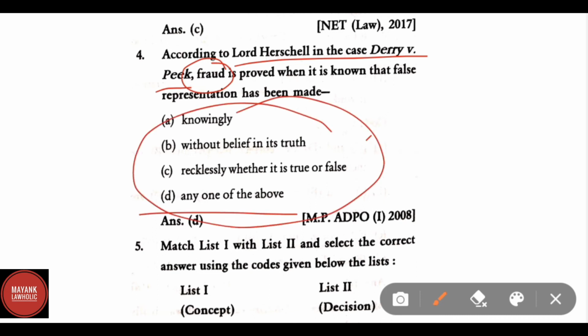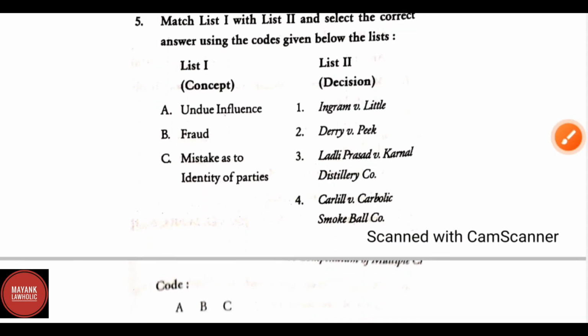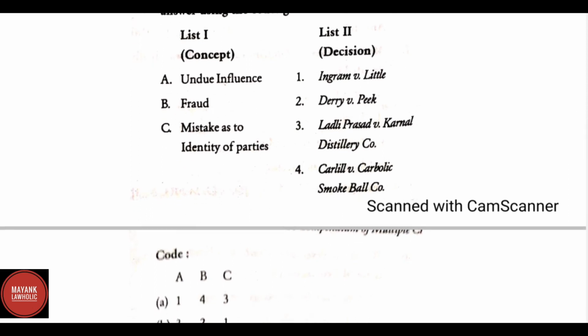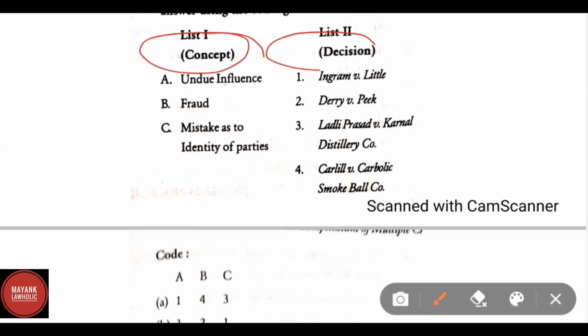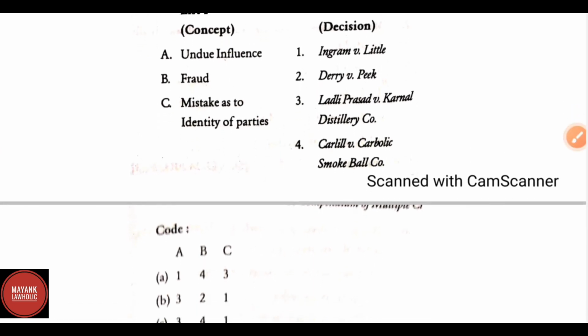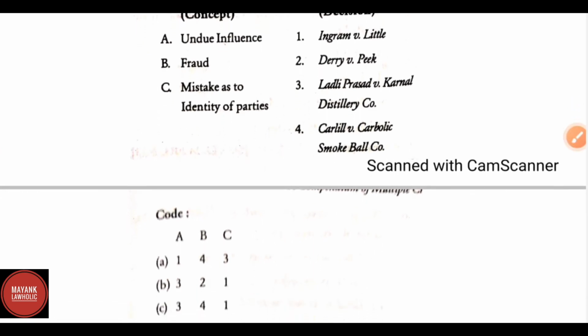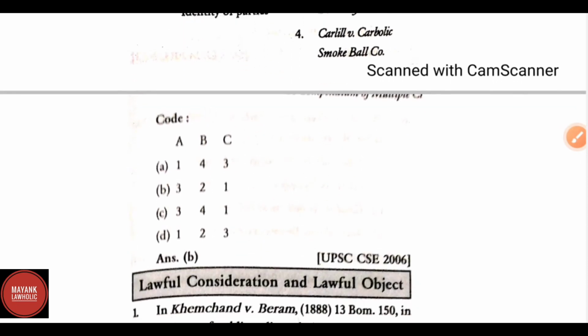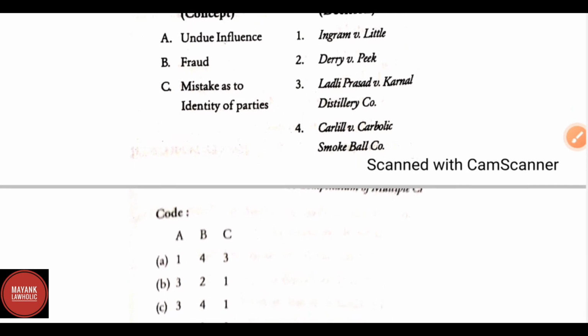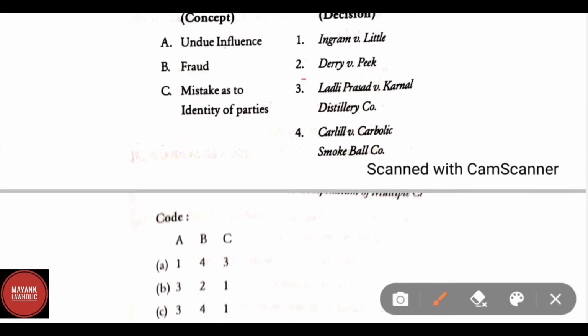Knowingly, without belief in its truth, and recklessly, whether it is true or false. Again, the question is match the following: concept and decision. List 1 is concept and list 2 is decision. Here, option in the list of concept, option A is undue influence, B fraud, C mistake as to identity of parties. For undue influence, correct answer is Ladli Prasad versus Karnal Distillery Company.